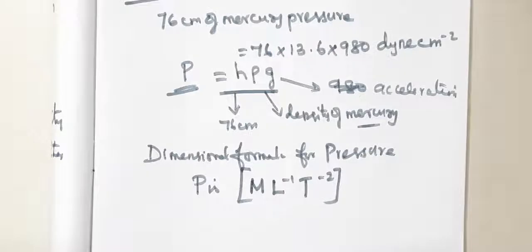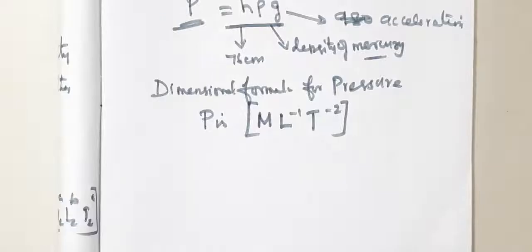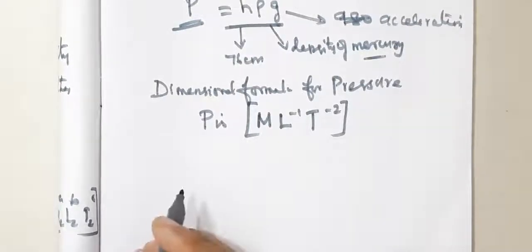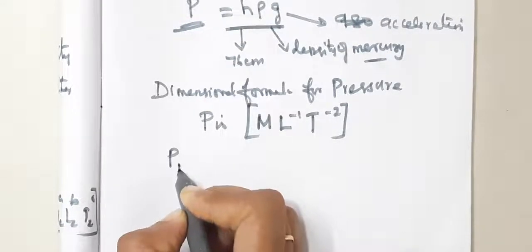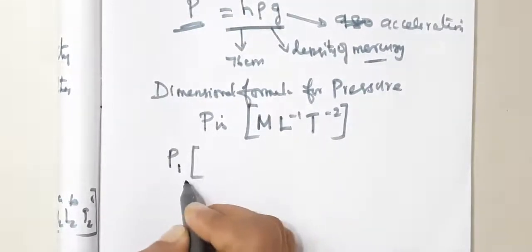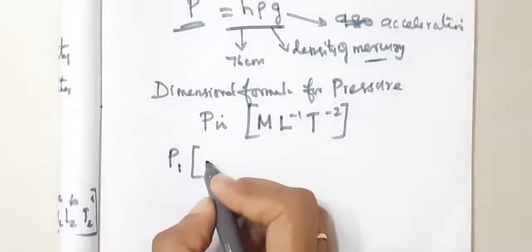Right. Now let's apply the formula. What is the formula? n1 u1 equal to n2 u2. The same method we are going to apply here. We can write P1, this P1 is pressure in CGS system.